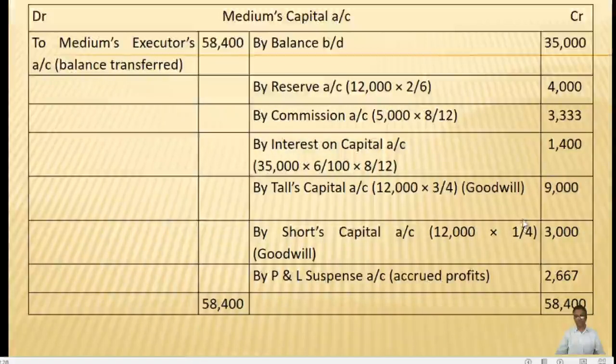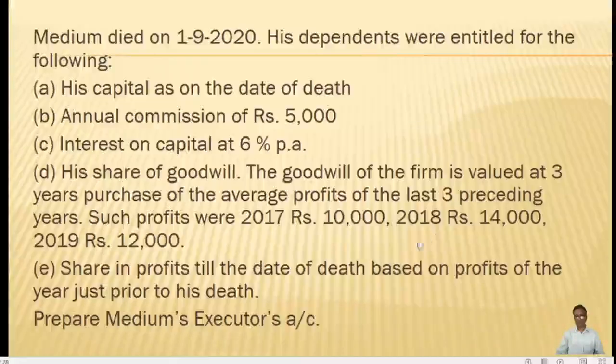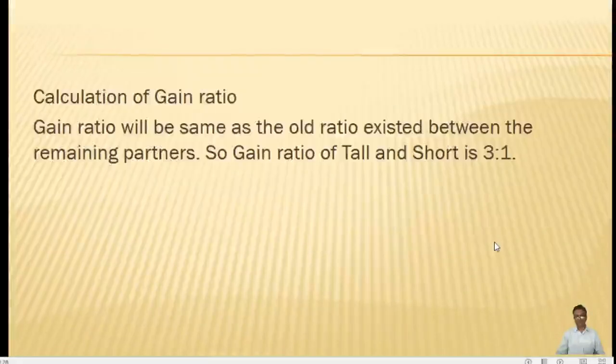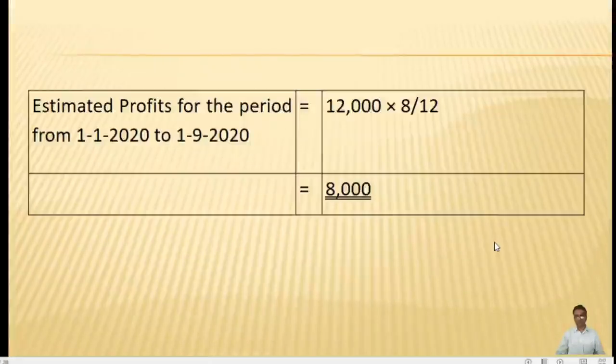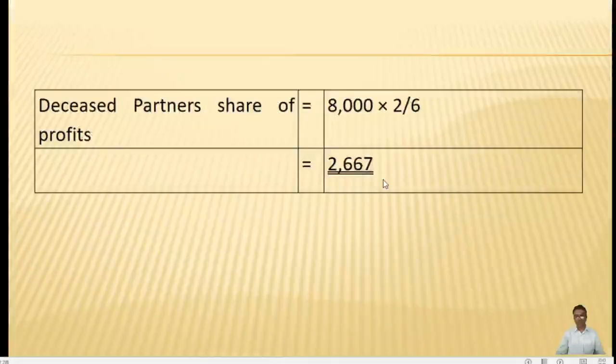Then the last item mentioned in the problem is accrued profit, share in the profits till the date of death based on the profit of the previous year, and we have already calculated the profits and found out that it is 2,667.